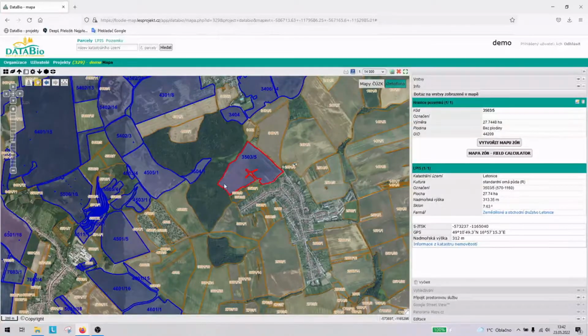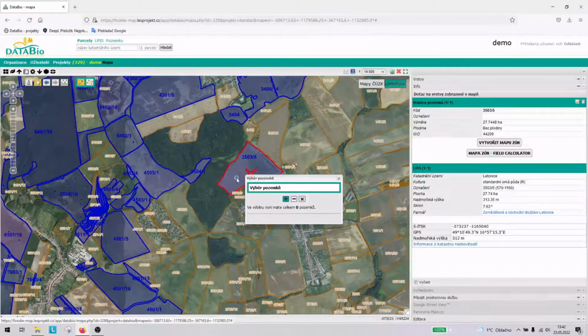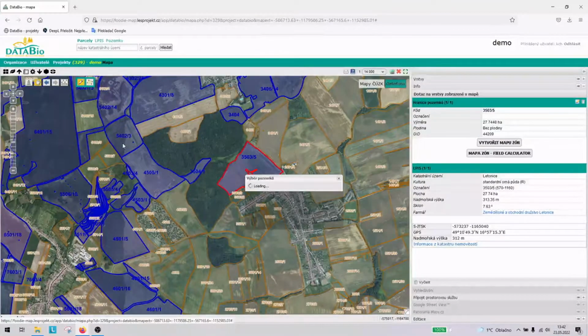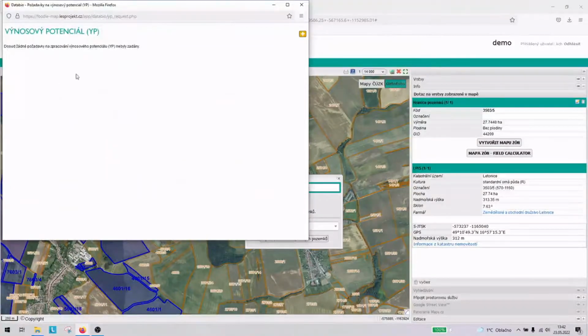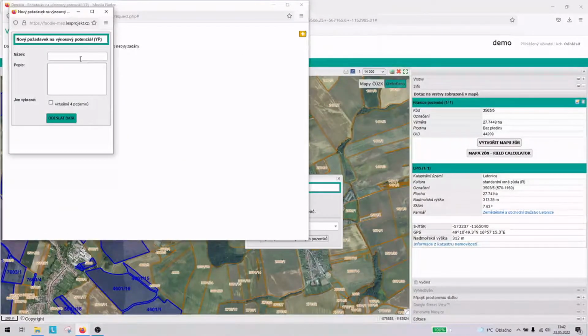When the data about the fields are ready, the agronomist of the farm can select fields and order the calculation of yield variability. Now we have 4 fields selected, and then we can place the order.